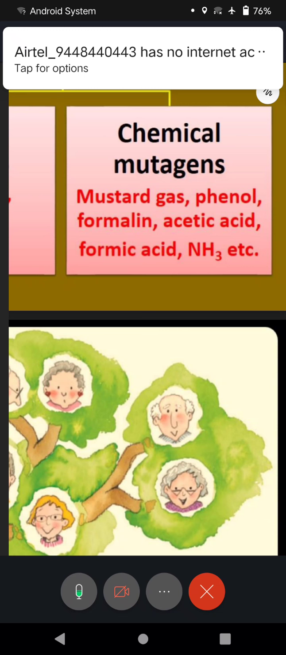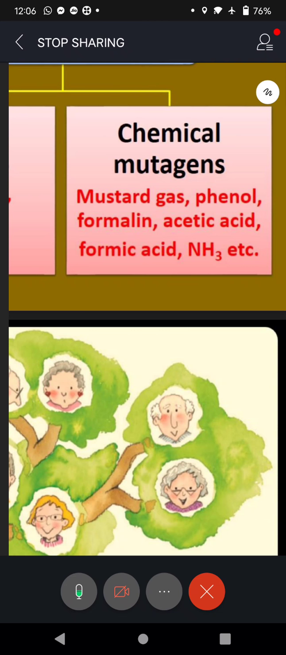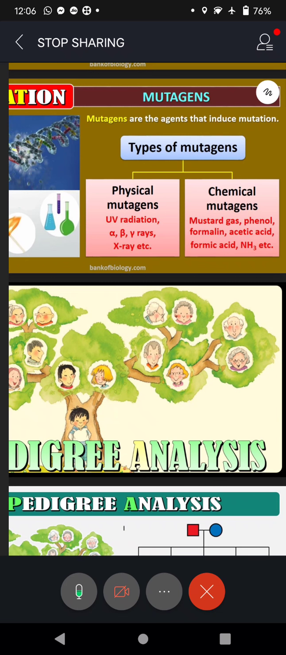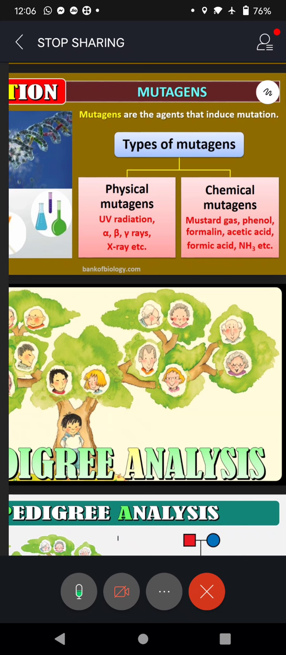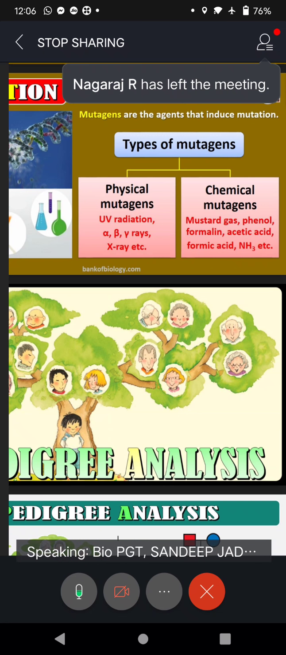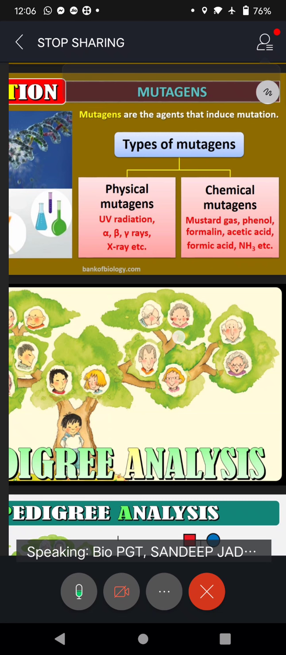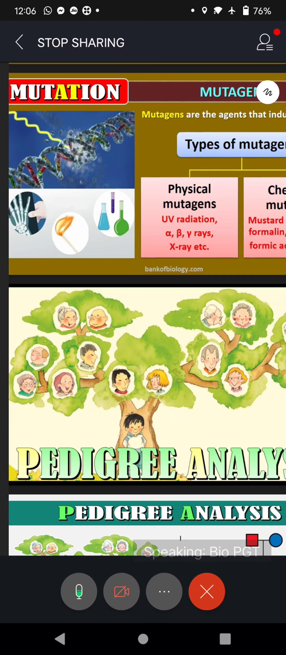Okay. So biological mutagens, like the spores, some pollen grains, like Congress grass, we say, Parthenium, they also cause mutations. Okay. So the mutations are because of mutagens, right? And tomorrow's class, I think I will talk about a very important topic called pedigree analysis. Is that okay? Pedigree analysis.